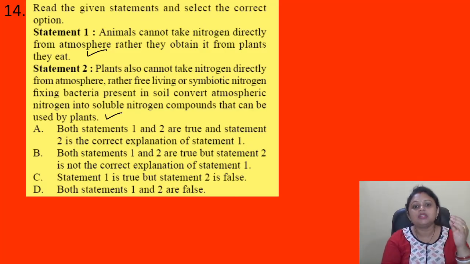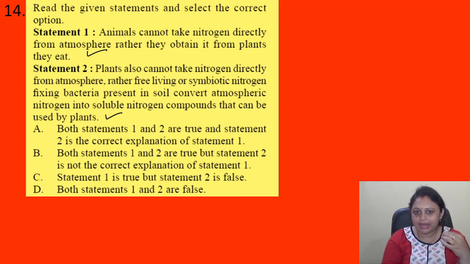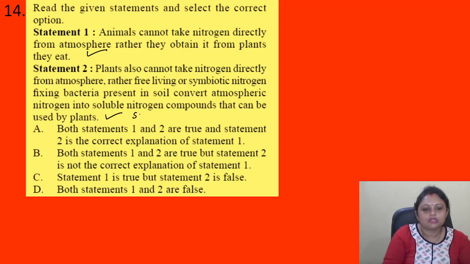So what happens? There are certain bacteria, okay, and we call them symbiotic nitrogen fixation bacteria. What they do, they take nitrogen from the atmosphere, they convert it into soluble nitrogen compounds, that is nitrates and nitrites.